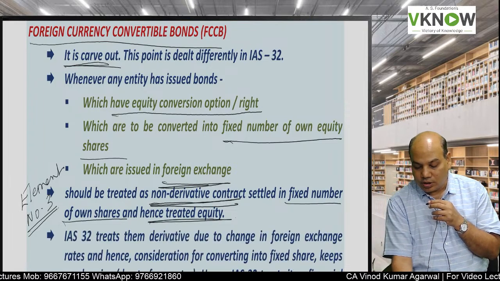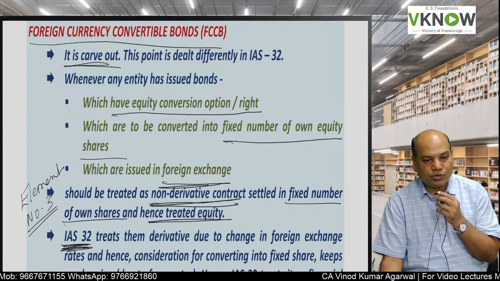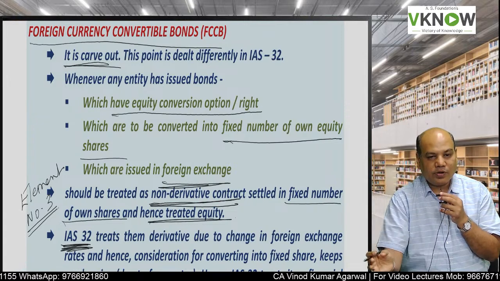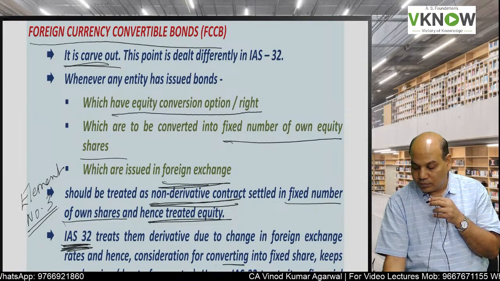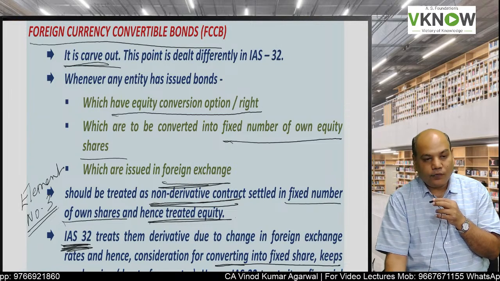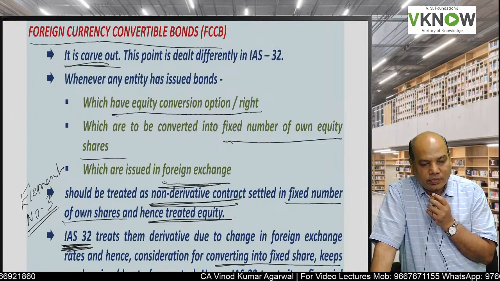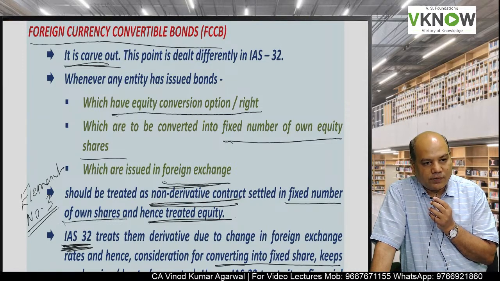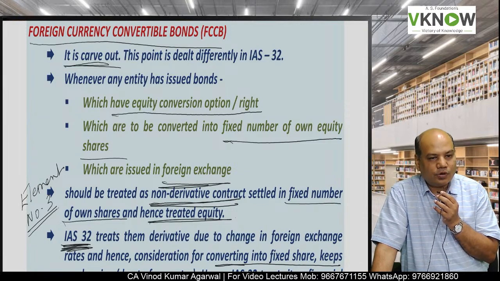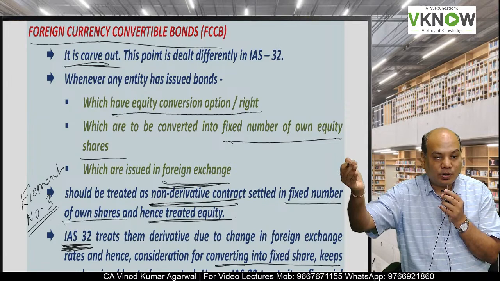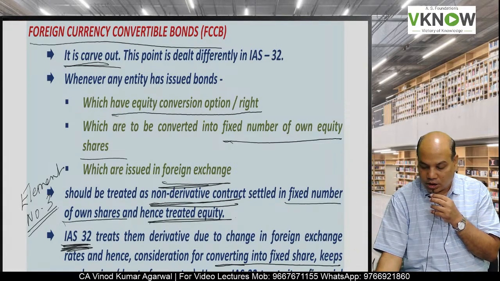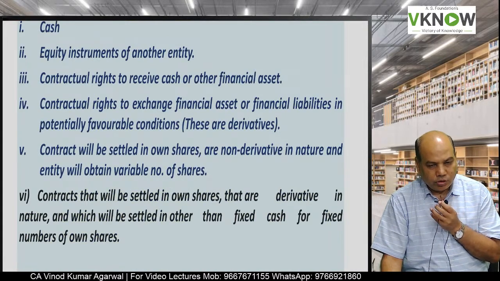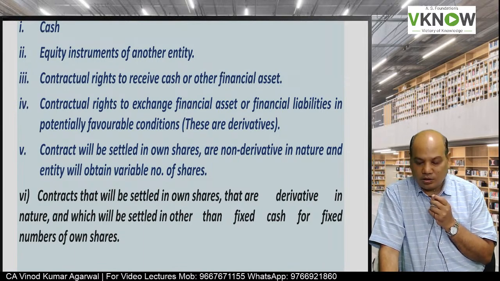But what the international standard 32 says, okay, you are issuing a fixed number of equity shares, but the amount of cash is not fixed because the foreign exchange rate is changing. As the foreign exchange rate is changing, the consideration is not fixed. Number of shares are fixed, consideration is not fixed, and therefore IFRS will call it a financial liability. So this was about financial liability and equity.